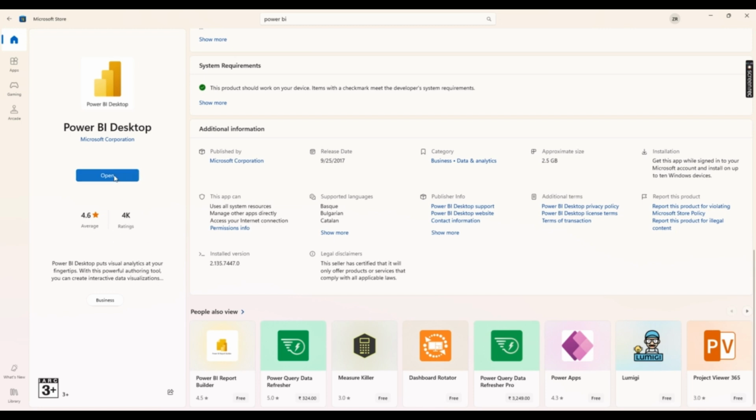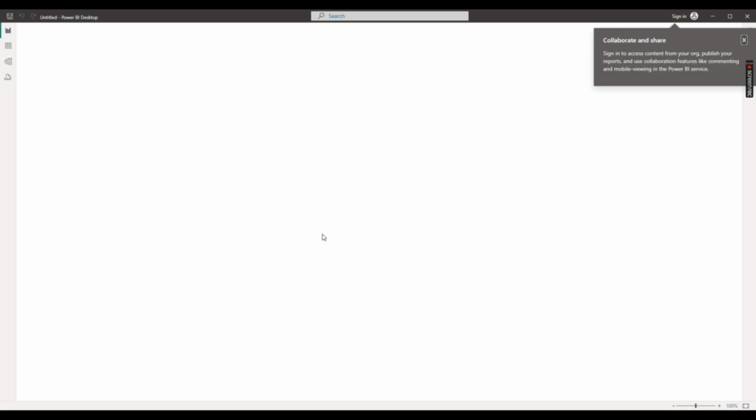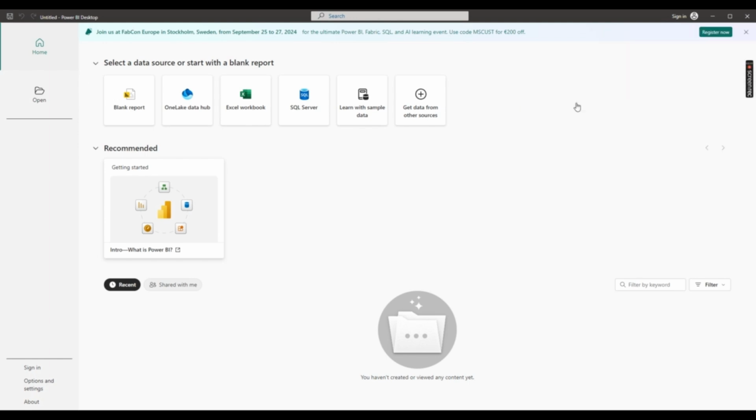Now what we're going to do is open it. Click on open. So it will open. Now if you look at this, it's a blank page, right? If you want to register, you can register from here.